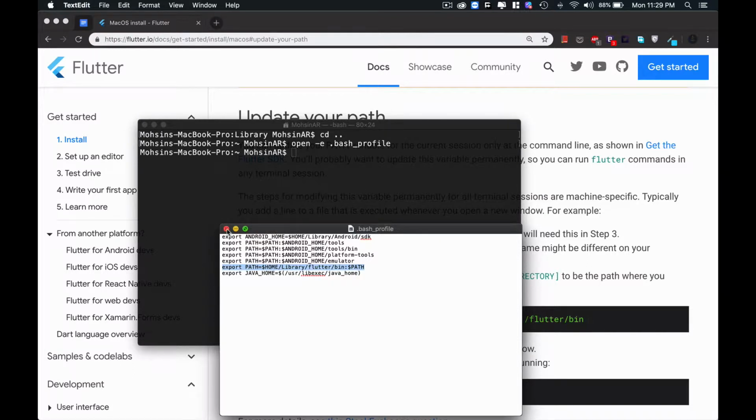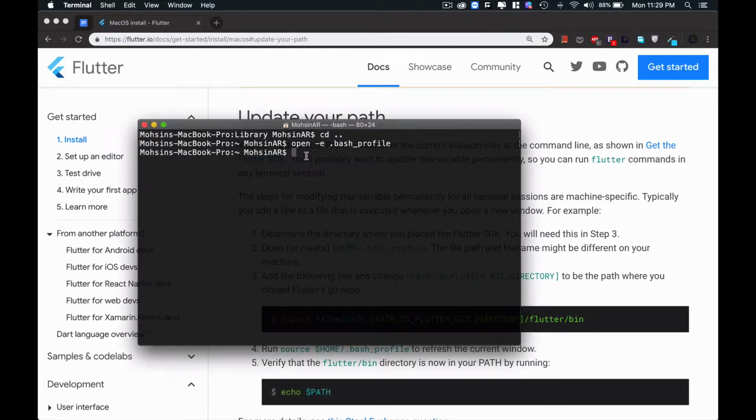In your case, if the bash file is not present in your system, you need to create that file. To create it, type touch .bash_profile and hit enter.